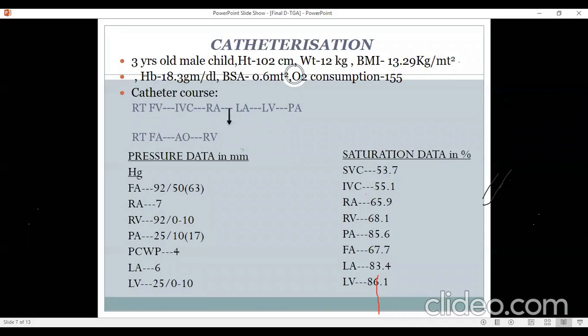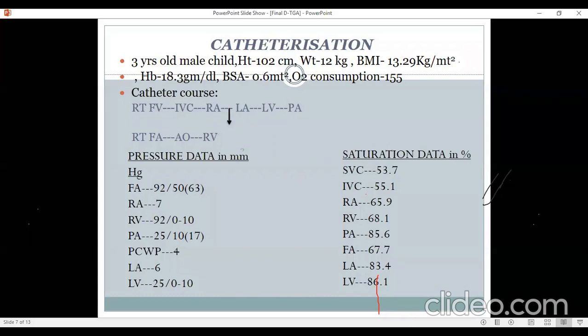Here in this particular case, since the LV pressure was only 25, there was really not much need to go into the pulmonary artery, because we know that the PA pressure will not be more than 25. It will be 25 or less. It cannot be more. So therefore, we know that her PA pressures are normal. So PVRI is not an issue in her, simply because her PA pressures are not elevated.